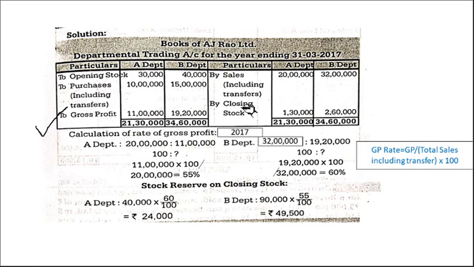But when there are interdepartmental transfers and there is transfer at selling price, I told you we have to calculate the stock reserve. How to calculate stock reserve? I think in the first problem I had explained you. Same formula applies here. First we have to find out gross profit rate. This is for your understanding.